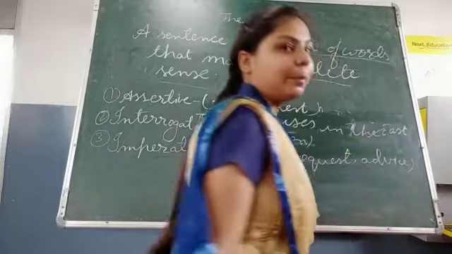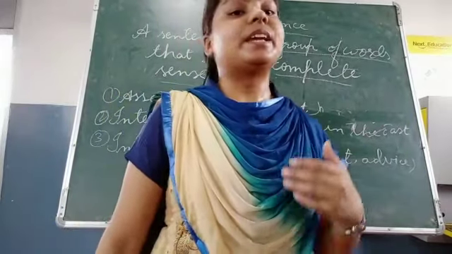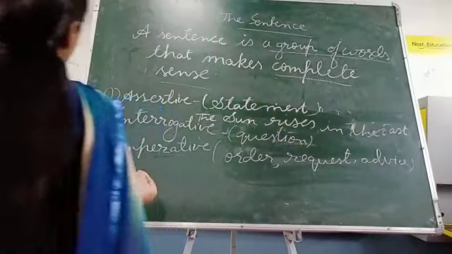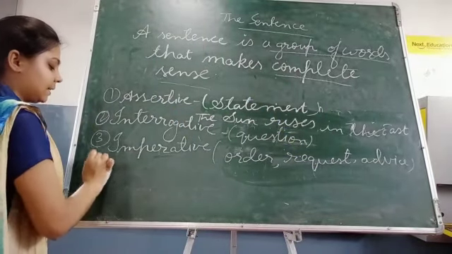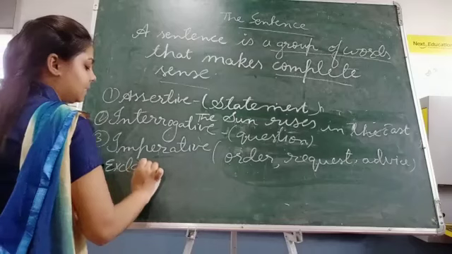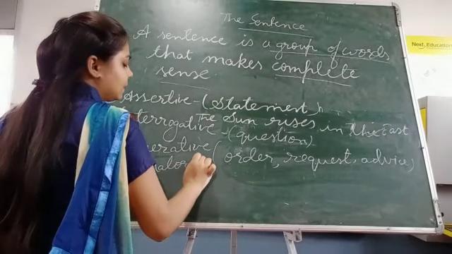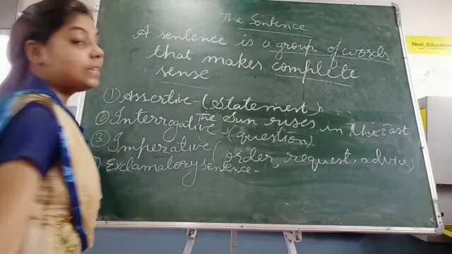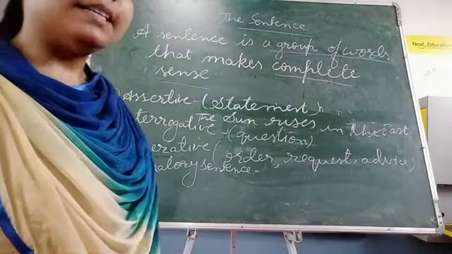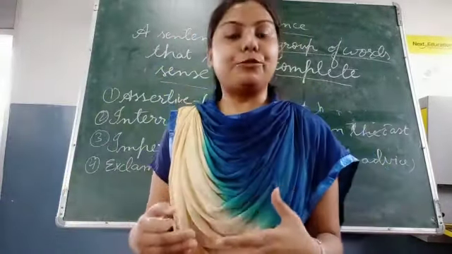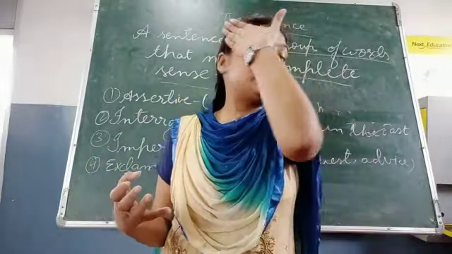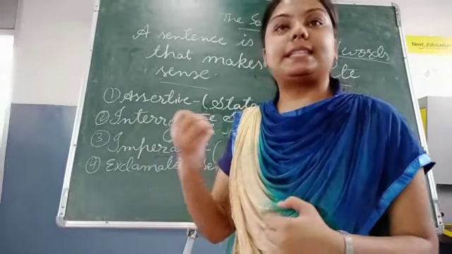Okay, now the next type of sentence is exclamatory sentence. Now what does exclamatory sentence mean? Exclamatory sentence means that if we express certain feelings, that is called an exclamatory sentence.